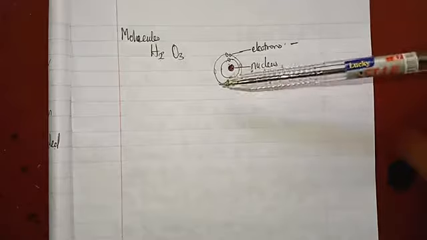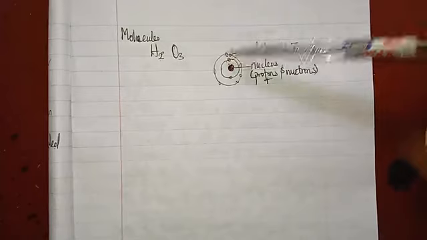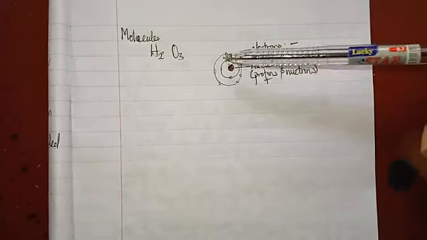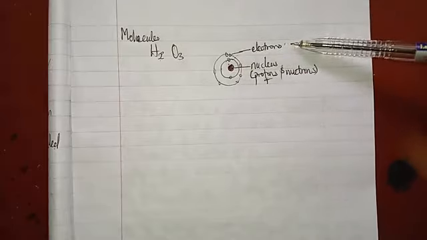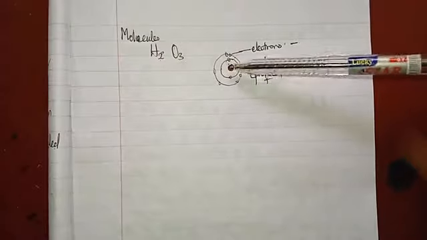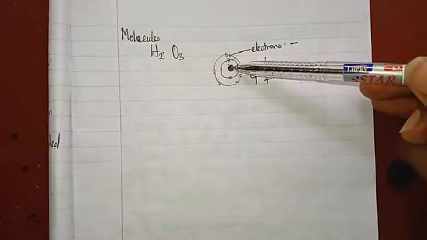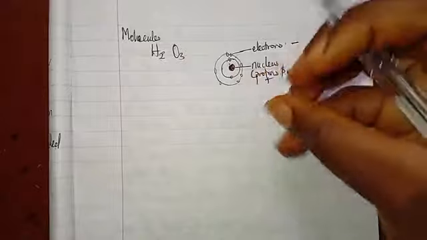Now, how does an atom become charged? It is when electrons either leave that atom or enter into that atom. When an electron leaves, that means a negative charge has left. So this atom becomes more positive, because the protons inside this nucleus have really, really strong forces that are binding them together.